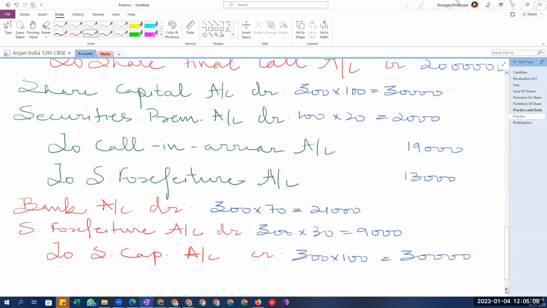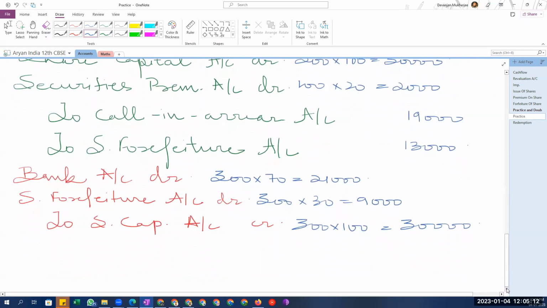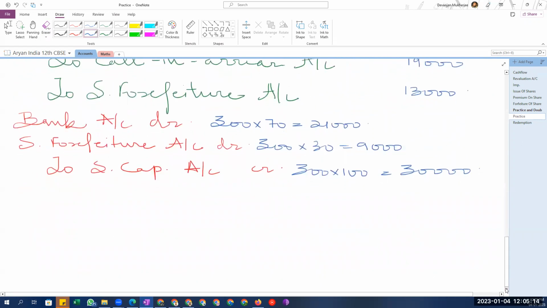Okay, is this clear? And what is left now? We have to do the journal entries. What is left? One journal entry is left where we have to transfer this remaining money from the share forfeiture account to the capital reserve. So then